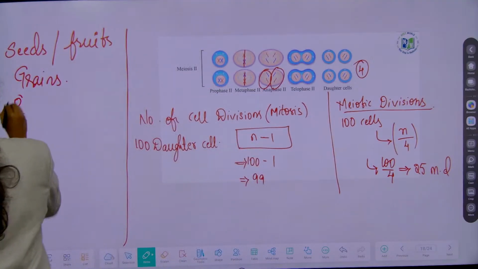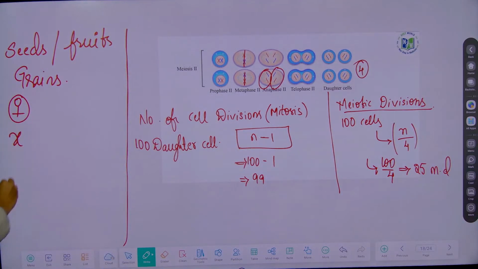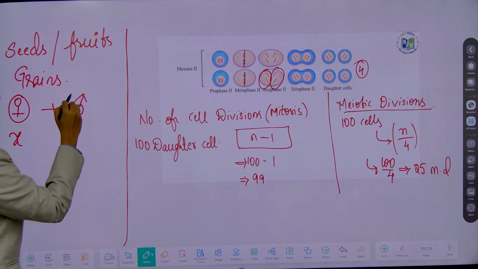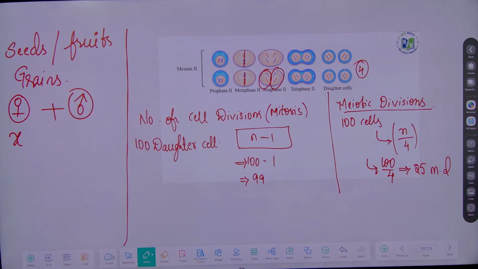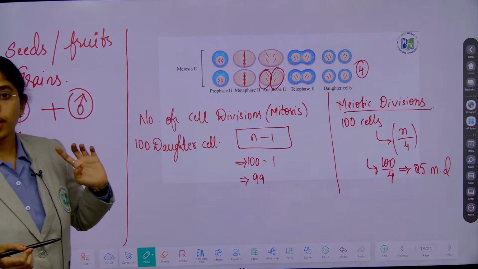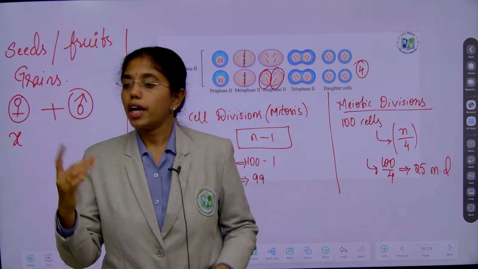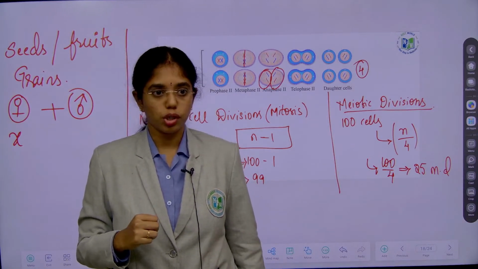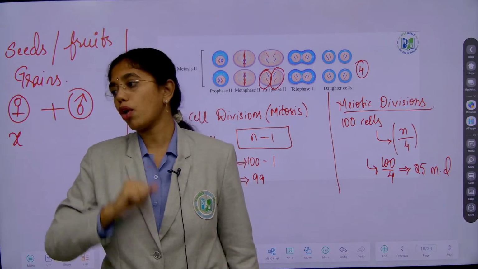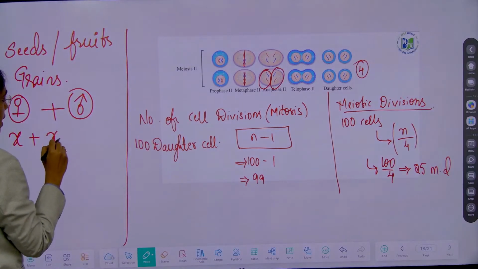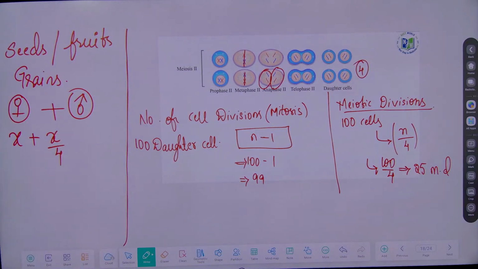So for females we have to consider only 1x, because only 1 megaspore is functional. But in males, the pollen grain is the male gametophyte, right? How is it formed? From the microspore mother cell. One microspore mother cell, after undergoing a meiotic division, will form 4 microspores. The 4 microspores will develop into 4 pollen grains. So here we can apply the same formula, that is x by 4 or n by 4.